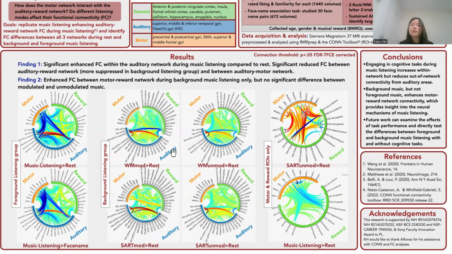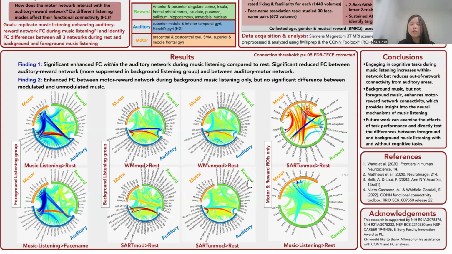We also found significantly reduced functional connectivity between the auditory and reward networks, and this was more prominent in the background listening group. This is indicated by these blue lines between the auditory and reward networks, specifically between Heschl's gyri and the insular cortex. And you see the same blue lines for the background listening groups, though these lines are darker.